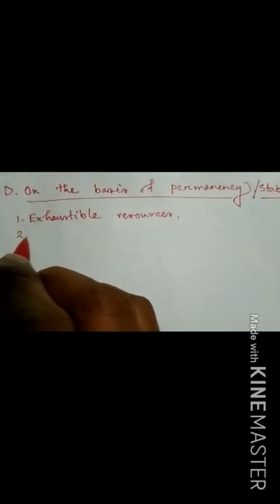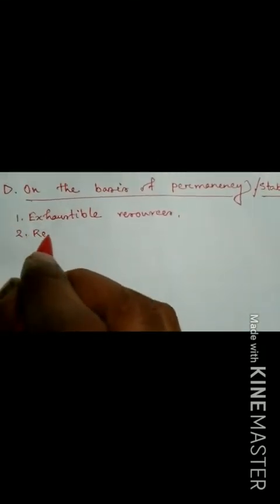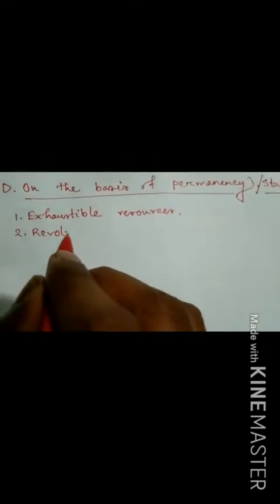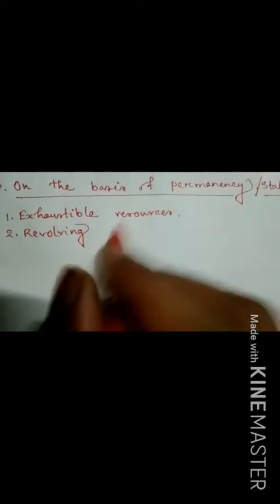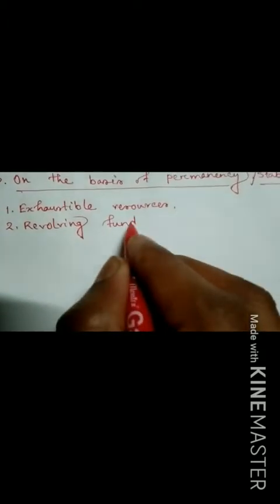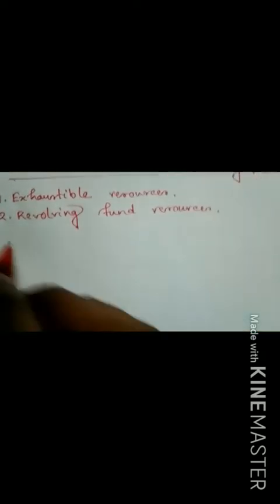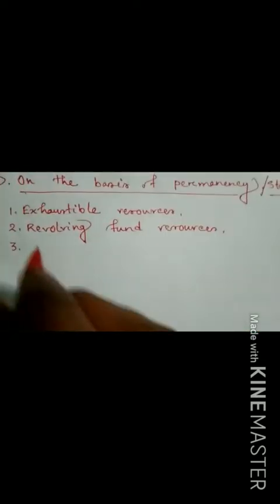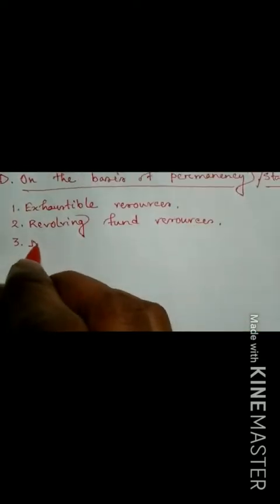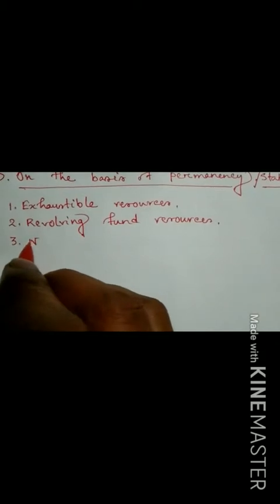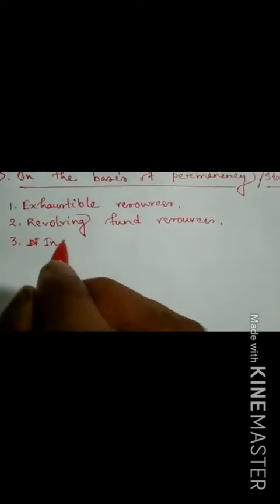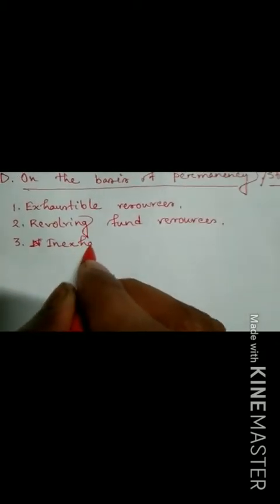Second one, revolving fund resources. Third one, inexhaustible resource.